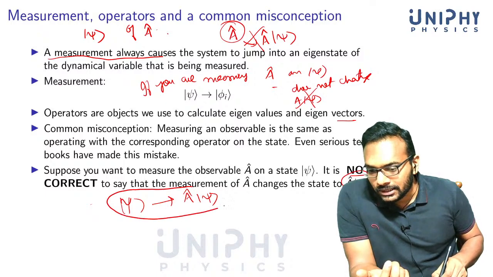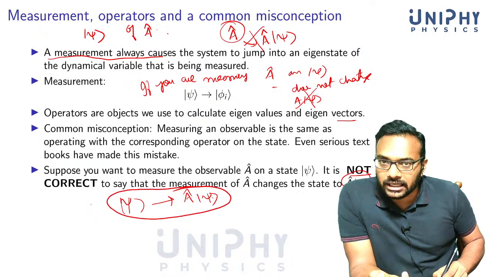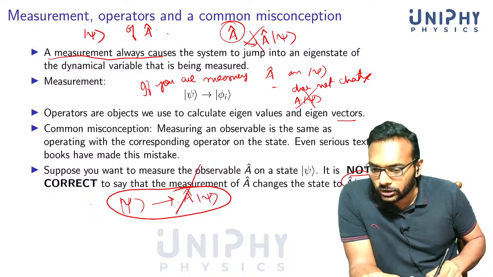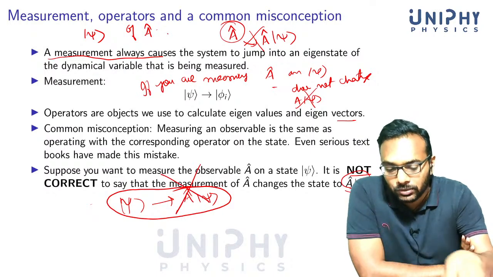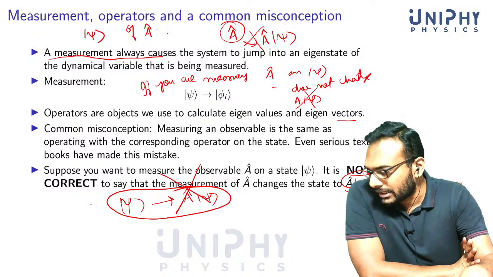He says that psi goes to A psi after measurement. If you measure A, this is not correct. It's wrong. It's true that psi goes to one of the eigenstates of A.